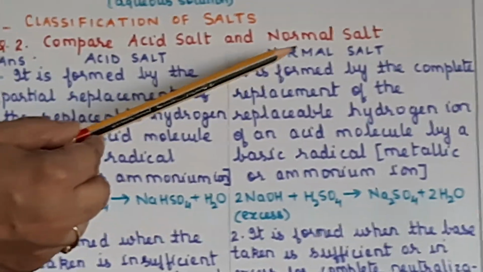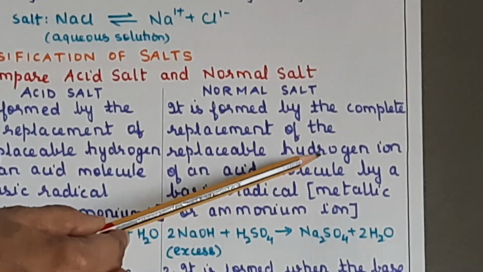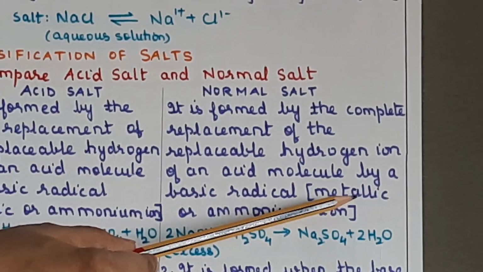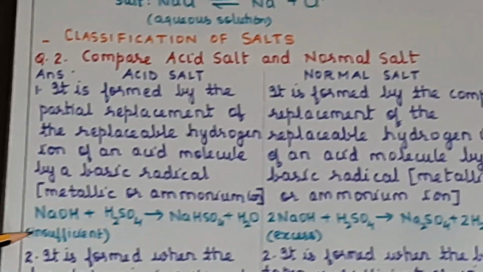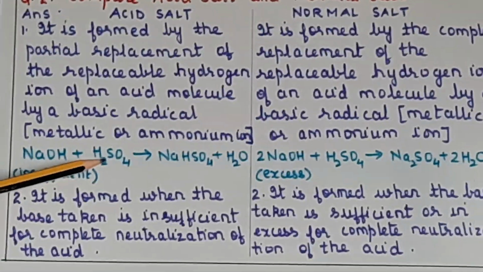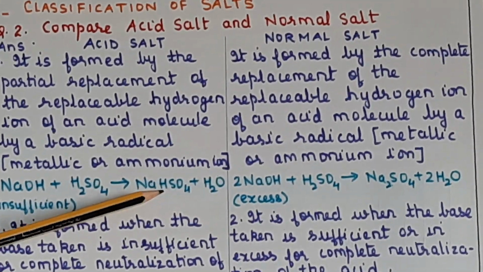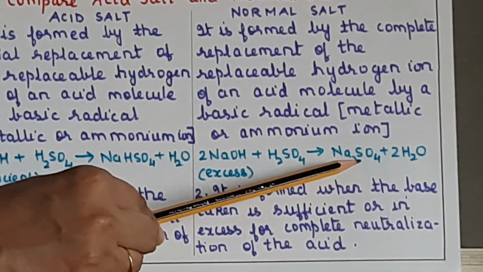And a normal salt is formed by the complete replacement of the replaceable hydrogen ion of an acid molecule by a basic radical, which is metallic or ammonium ion. And one equation, so NaOH in insufficient quantity plus H2SO4 will give you NaHSO4 plus H2O, this is the acid salt. 2 NaOH in excess plus H2SO4 will give you Na2SO4 plus 2H2O. So this is our normal salt.